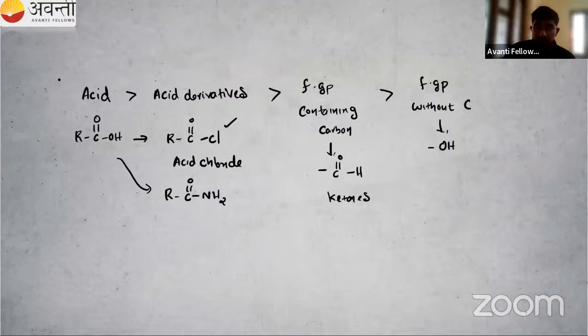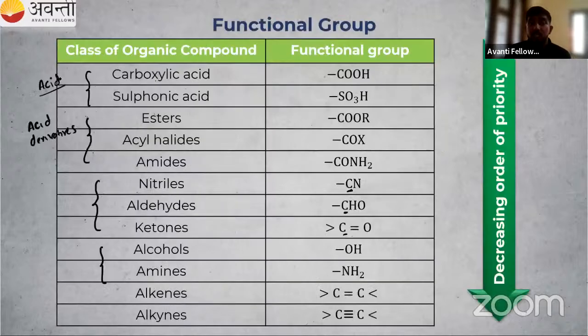So first acid, that is our carboxylic acid, sulfonic acid. Then acid derivatives. So which are the acid derivatives? Esters, acyl halides, then amides. Okay. Then after that, nitriles, aldehydes, ketones, they contain carbon. Then after that, the functional group without carbon. So they have the least priority. This is a trick to remember the priority order.